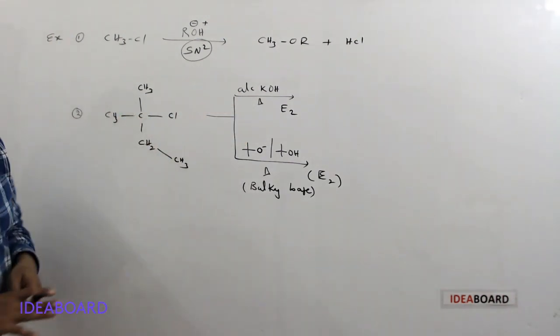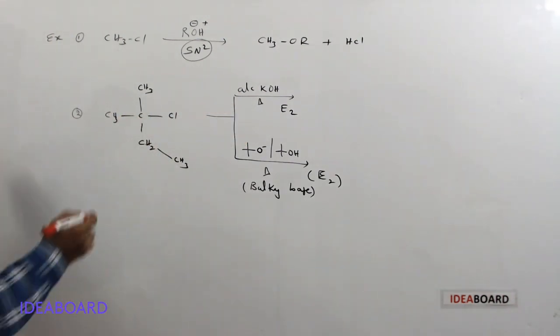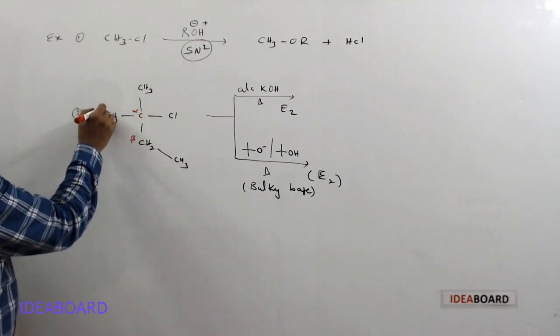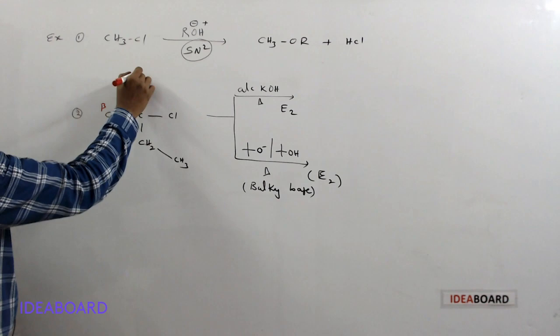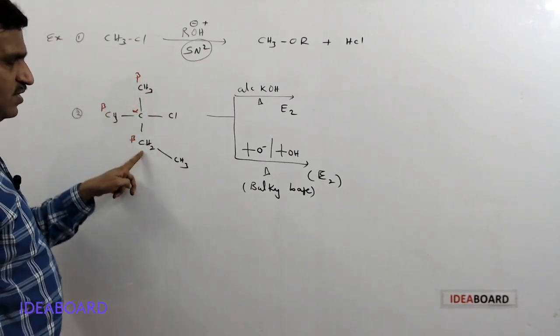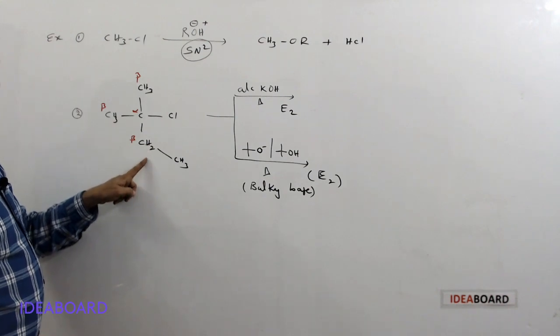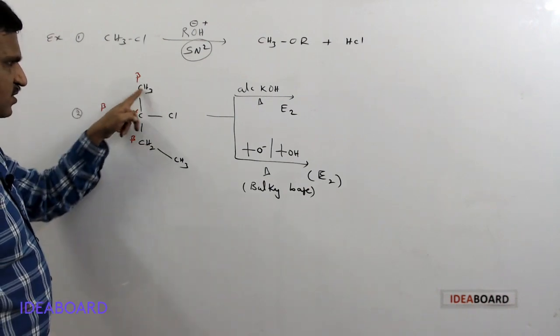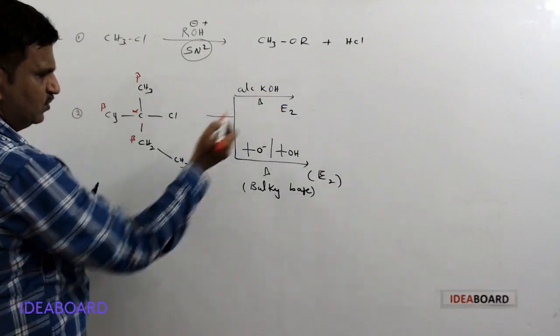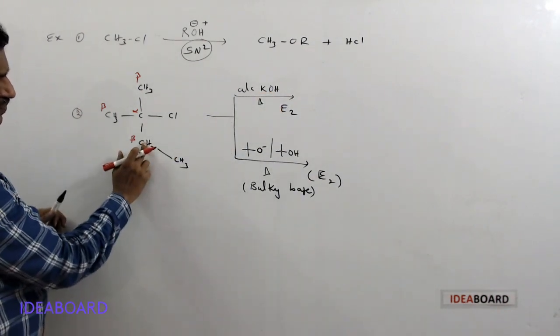Here this is the alpha carbon, and these are the beta carbons available. These two are the same type, and this one is a different type: the less hydrogen-containing beta carbon, versus the more hydrogen-containing beta carbon. When we use a simple base, Saytzeff's rule is followed.